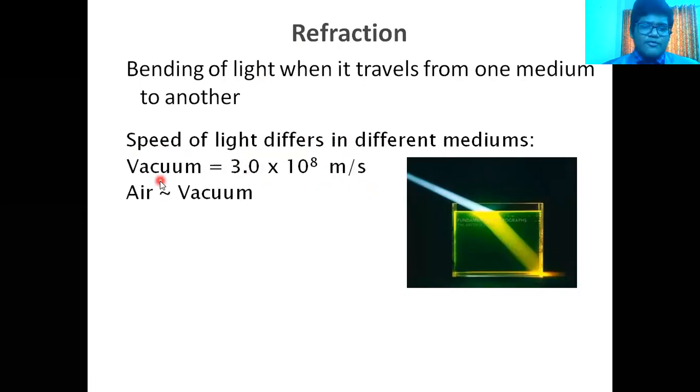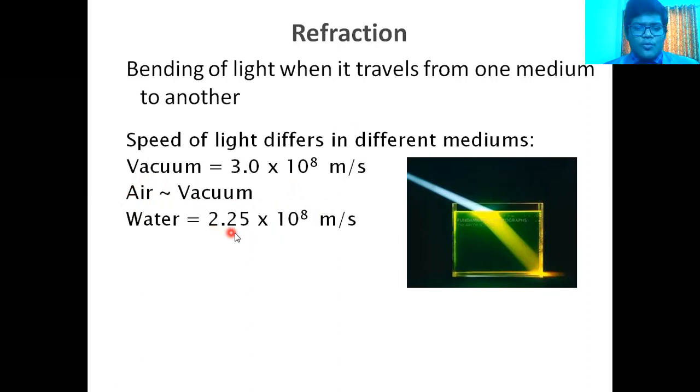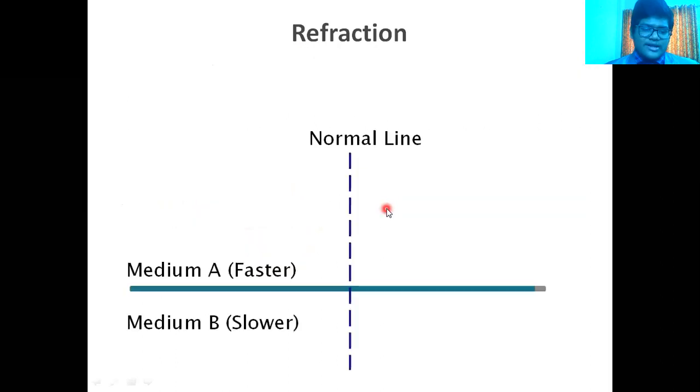In vacuum, the speed of light is 3 into 10 to the power 8 meter per second. Air and vacuum are comparable. In air, it is somewhat less, but only in decimal points. So we conclude that the speed of light in air is equal to that in vacuum. The speed of light in water is 2.25 into 10 to the power 8 meter per second, and in glass it is 2 into 10 to the power 8 meter per second.